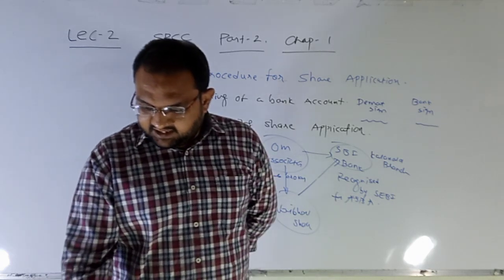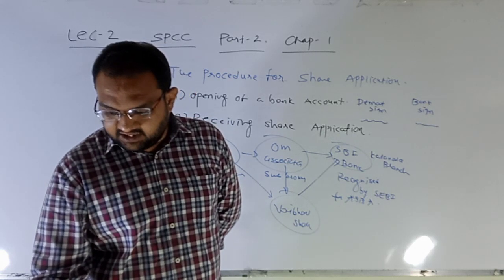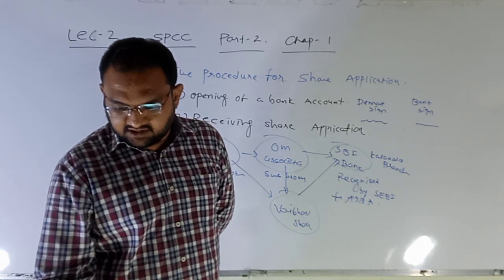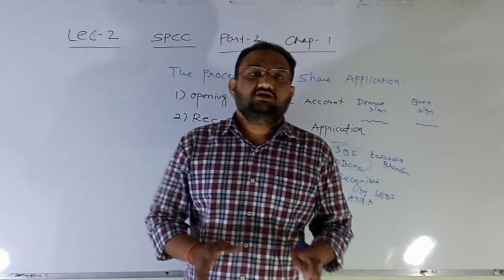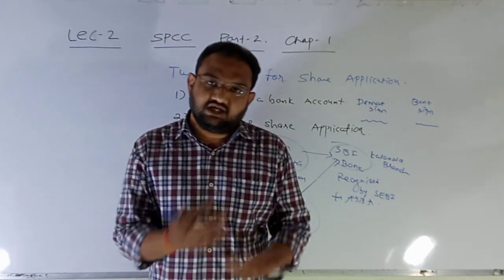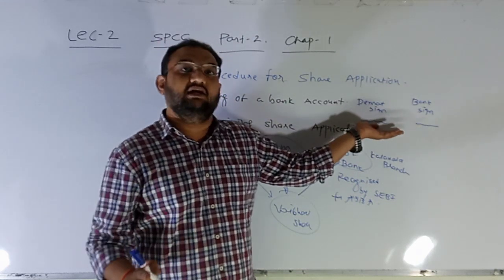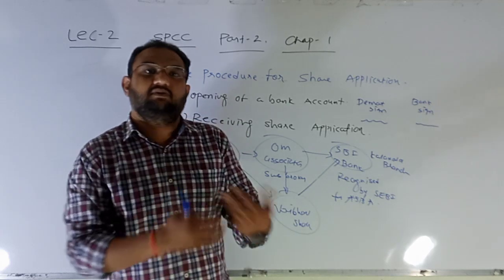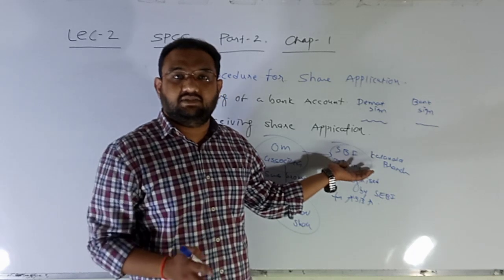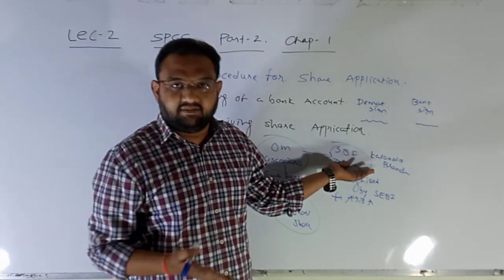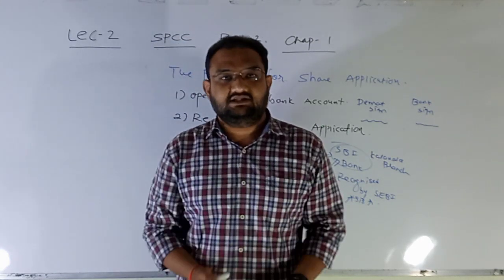After receiving the share application and blocking the application money, the bank informs the same to the registrar of the companies, and only those applications of which the application amount is blocked are handed over to the lead manager of the company by banks. Once all the applications received by the bank are checked, and if they are duly signed with the specimen signature, then they will be handed over to the lead manager for further process by the bank. In the same way, there are so many banks associated in this particular process, and obviously they are getting a commission for it, and hence they happily work for this application receiving and submitting to the lead manager.